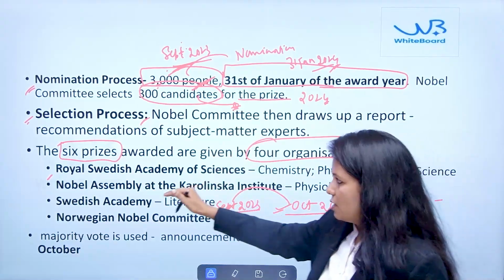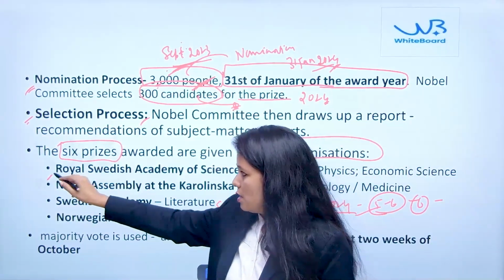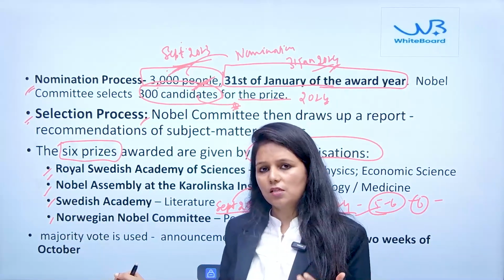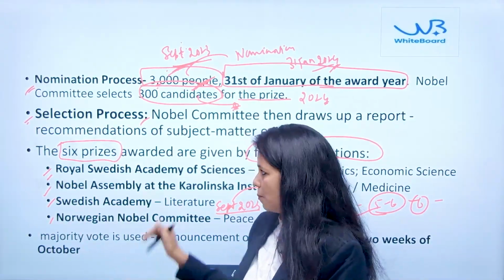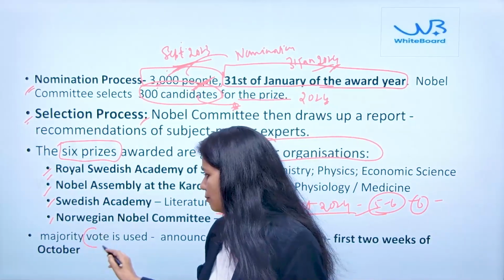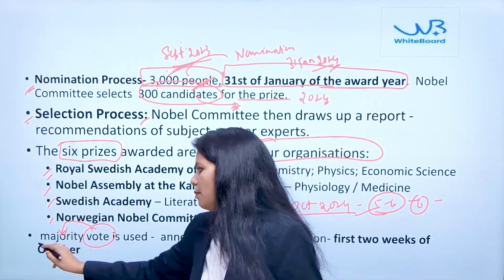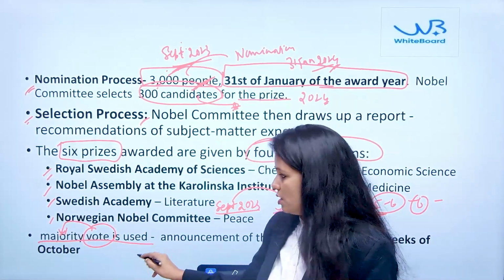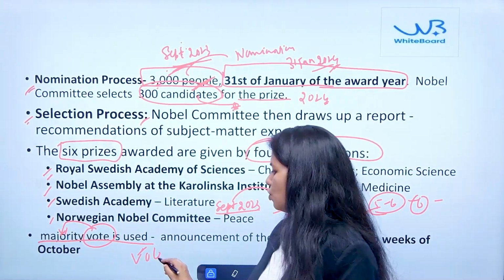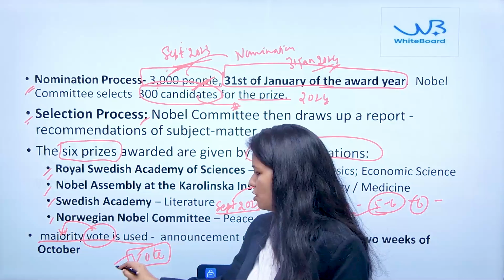This selection is based on voting, by majority of the vote. So in the selection procedure there is a concept of vote involved. That also you should remember.